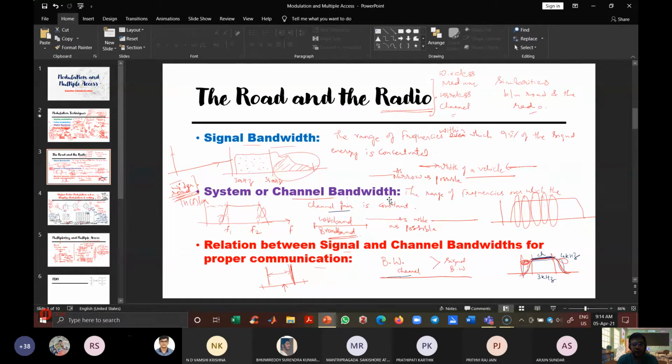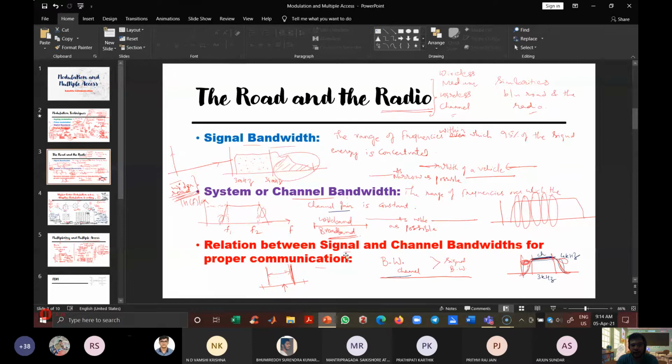Then system or channel bandwidth is the range of frequencies over which the channel or the system provides a constant gain or constant attenuation. Gain is the reciprocal of the attenuation. So the system provides constant attenuation within this range. If you go outside of that range, you get variable attenuation, which leads to amplitude distortion.